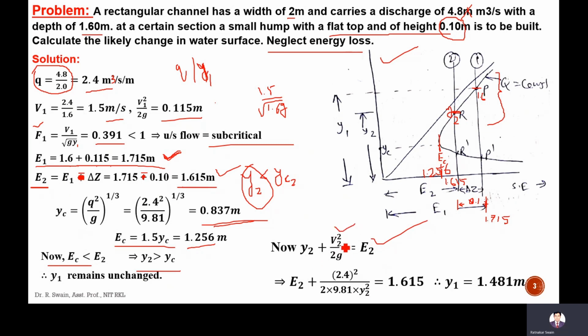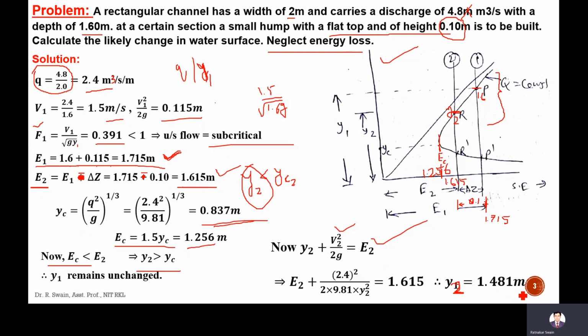So if you put the Q value, you can calculate the Y2 value. This is actually Y2, sorry. Y2 will be 1.481 meter. So Y1 will remain unchanged. Whatever Y1, that will remain unchanged. So Y2 will be this 1.481 meter.